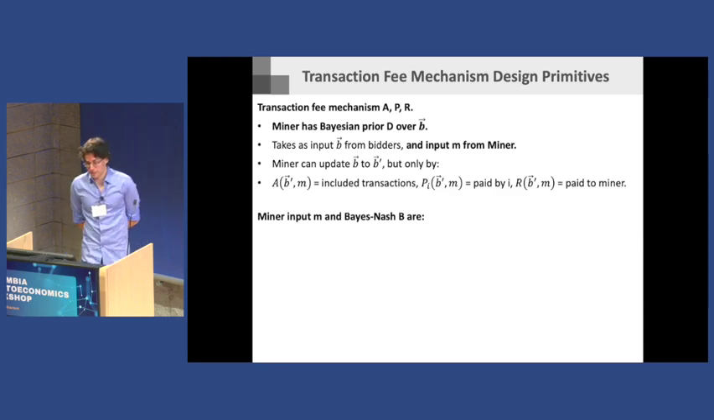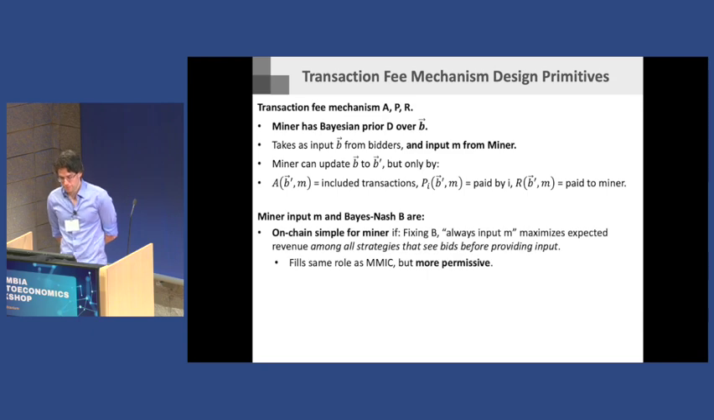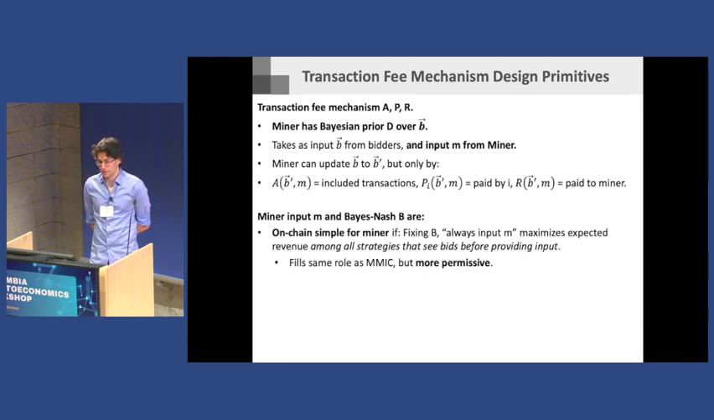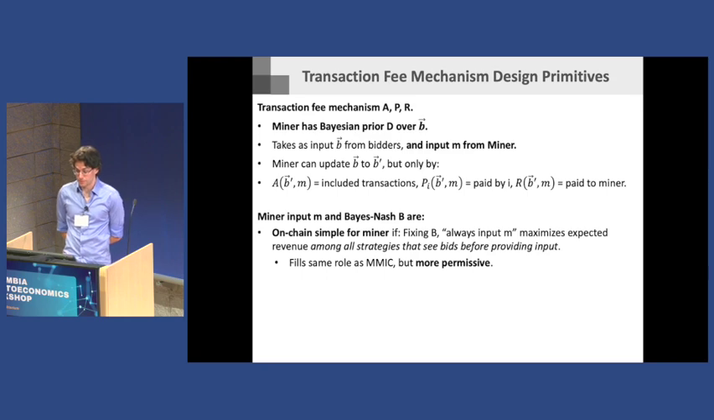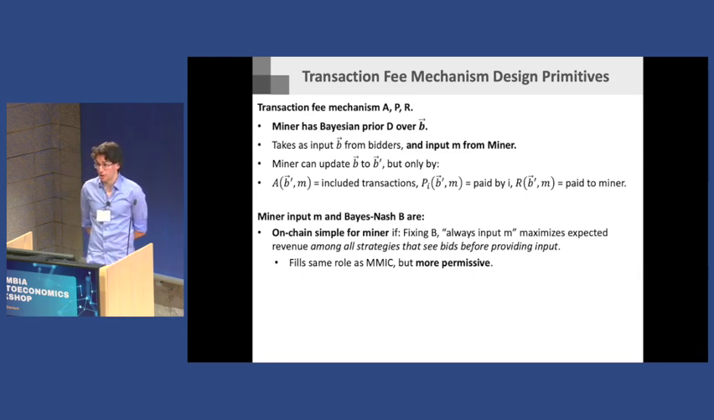OK, so now I can talk about what it would mean for a miner input M and a Bayes-Nash B. The bidders are going to play according to some strategy profile once the miner sets the input M. This is my stab at recovering MMIC in the new model. Once B is fixed, I can ask, what does the miner want to do? Well, the miner could change their input. They could not use M, they could do M prime instead. They can also insert fake bids and censor bids. And on-chain simple captures exactly these on-chain deviations.